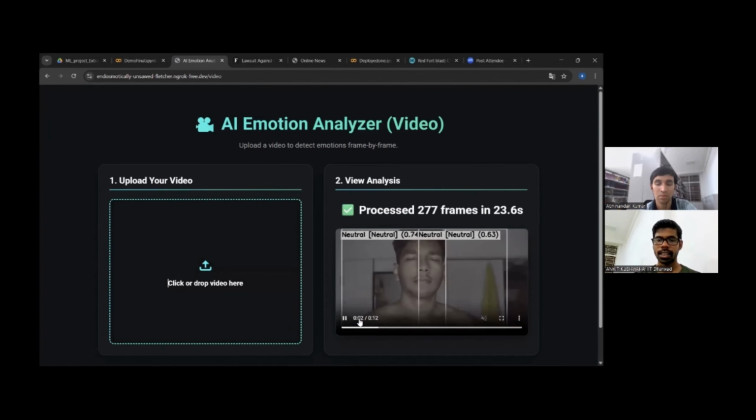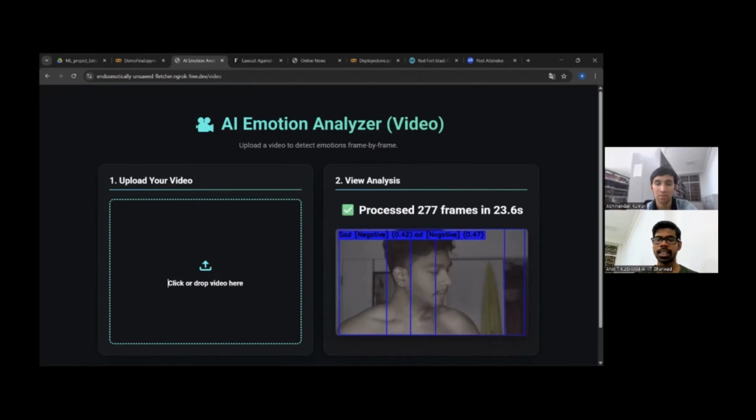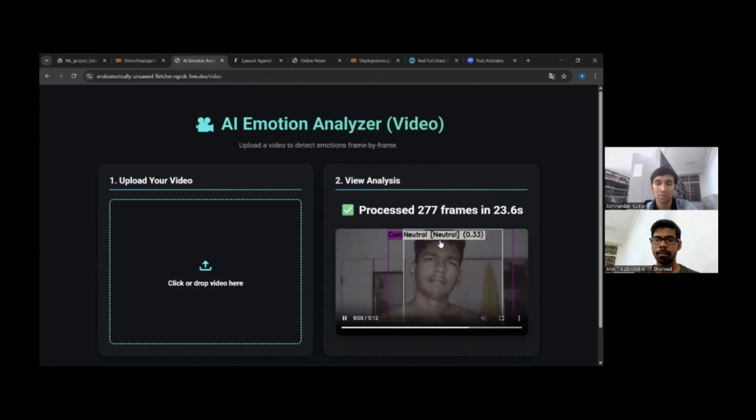Here we can see that according to the person's expressions, it changes, like sad shows negative sentiment, contempt, and neutral for neutral. And as the person's expression changes, here we can see with the confidence score how it changes.